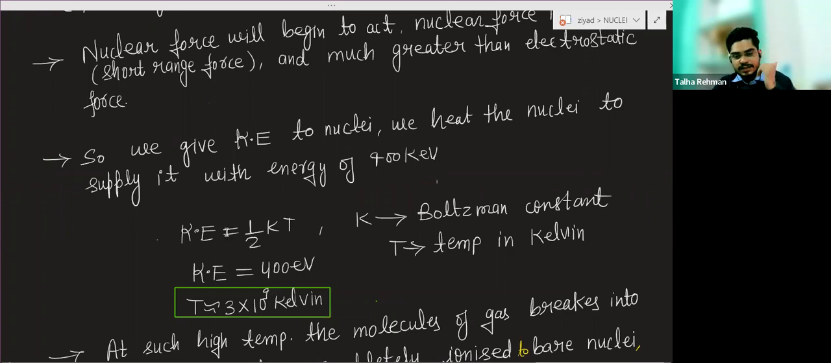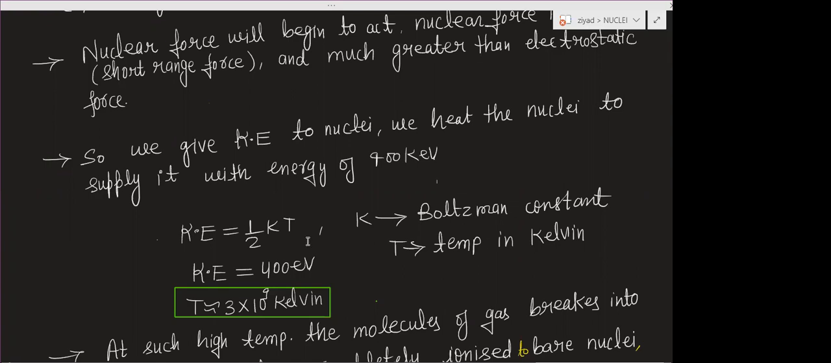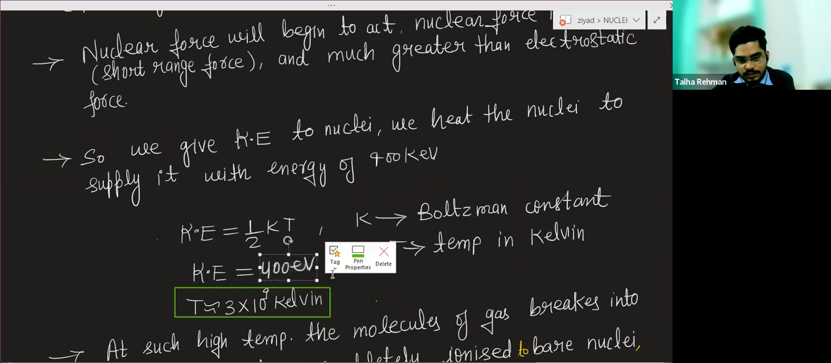You can find this with the help of this formula. Kinetic energy of a particle is given by half into K into T. K is the Boltzmann constant. T is the temperature in Kelvin. So we are giving the kinetic energy, we will put the value of the Boltzmann constant, and with the help of this formula we can find the temperature, and that temperature will come out to be approximately 3 into 10 to the power 9 Kelvin.